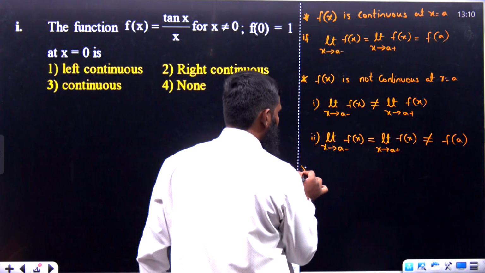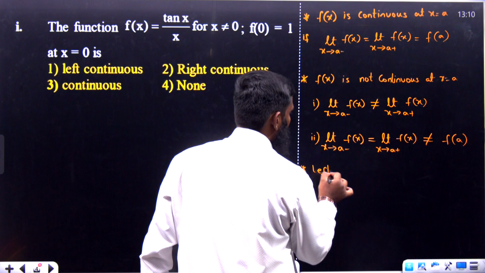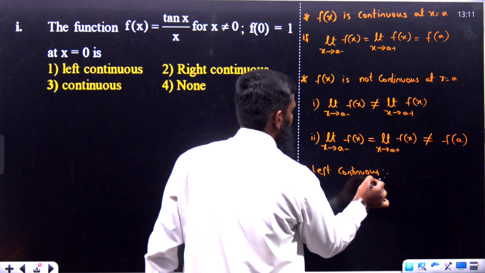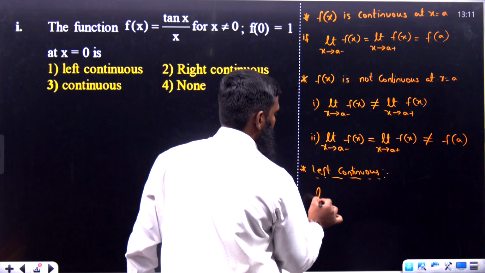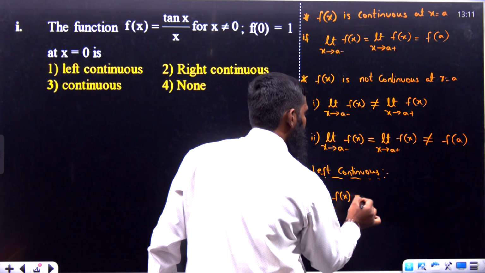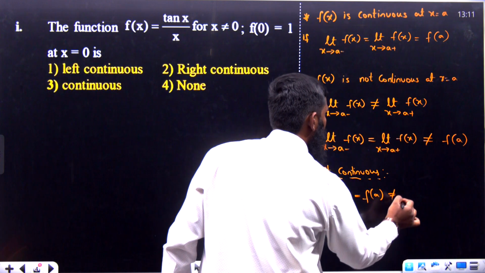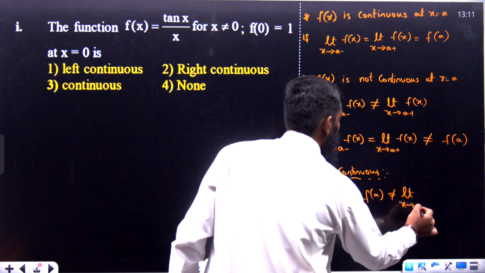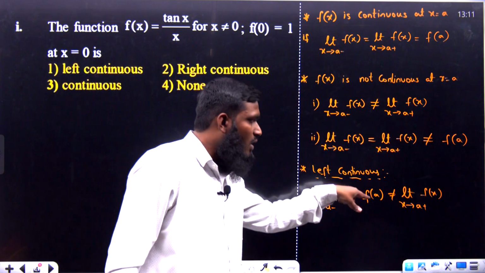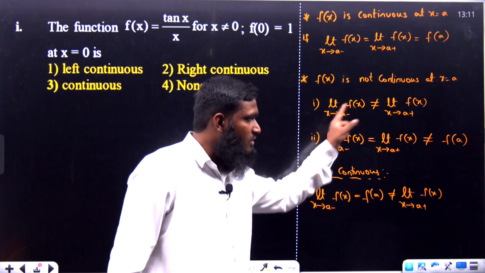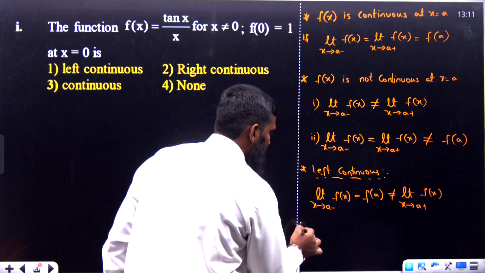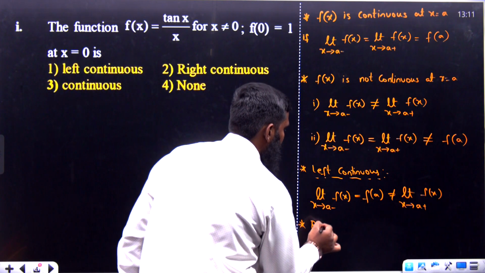Now one more part we have is left continuous. What is the meaning of left continuous? See this one. Left continuous means limit x tends to a minus f of x is equal to f of a, but it is not equal to limit x tends to a plus f of x. This means the LHL value is equal to the function value, but it is not equal to the RHL value. Then we call it left continuous. Similarly, the last part we have over here is right continuous.